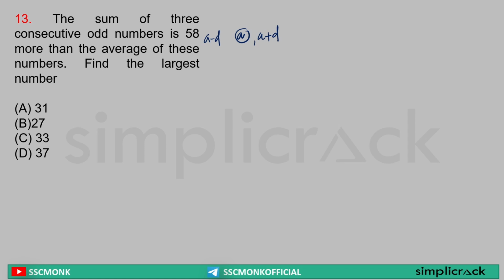And a minus d? Yes or no? Yes. So when I'm saying the sum of these three numbers is equal to 58 more than the average of all these numbers divided by 3. Yes or no? Yes. Sir, here minus d plus d cross out. So this is 3a is equal to 58 plus minus d plus d cross out.